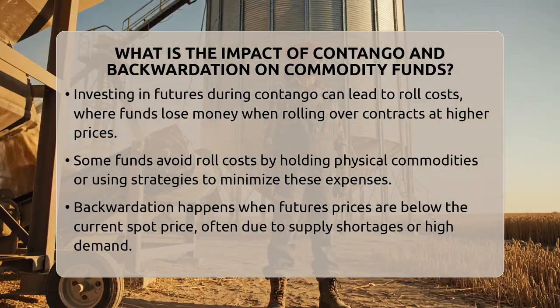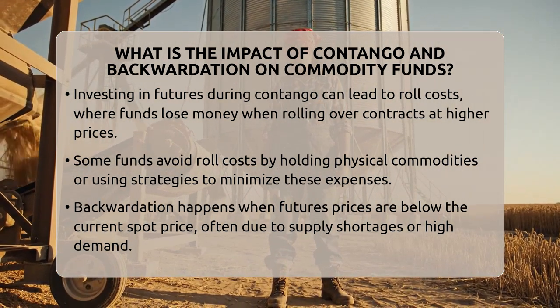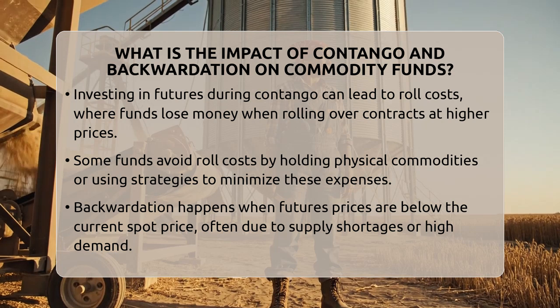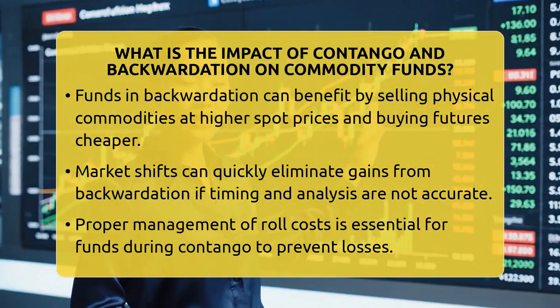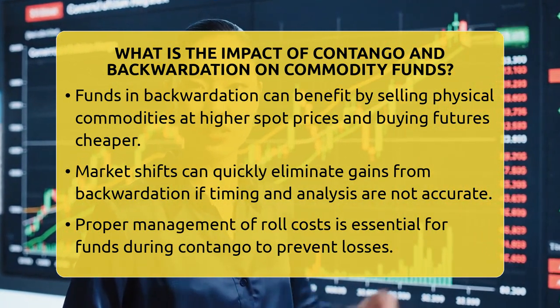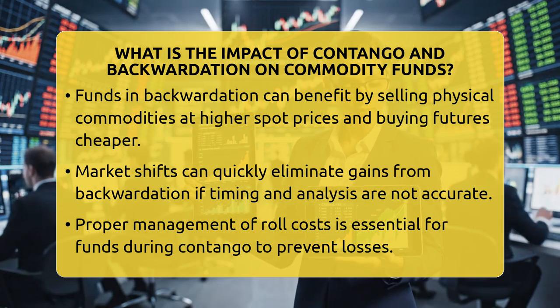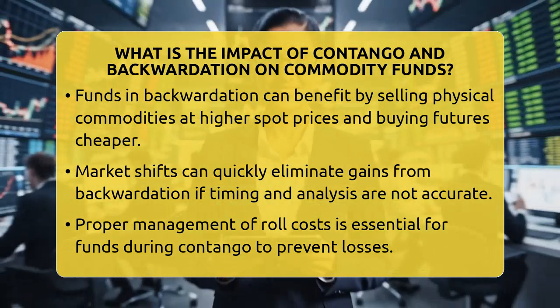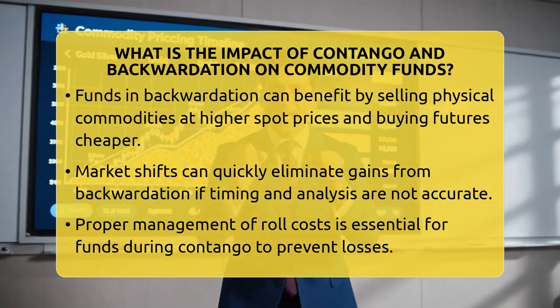It happens when futures prices are below the current spot price. This usually occurs when there are supply disruptions or high demand for immediate delivery. For example, if there's a sudden shortage of gold or oil, the spot price can be higher than future prices. Funds in backwardation can actually benefit because they can sell the physical commodity at a higher spot price and buy futures at a lower price.